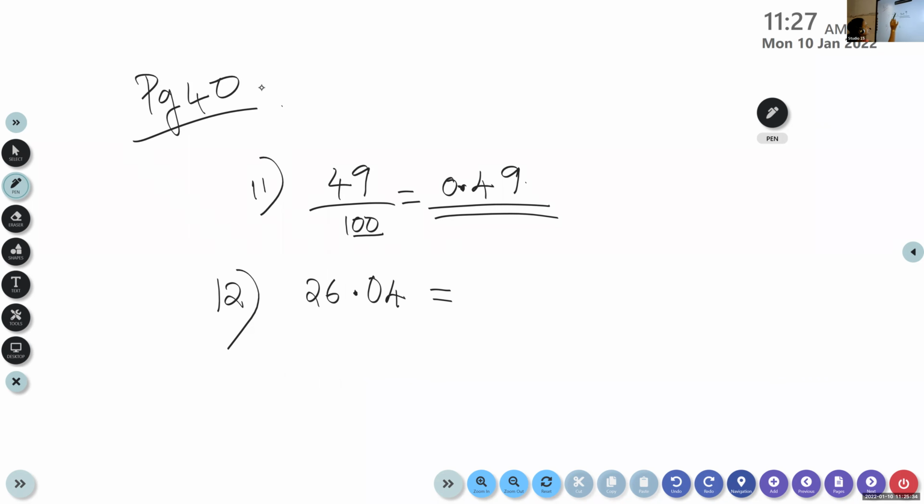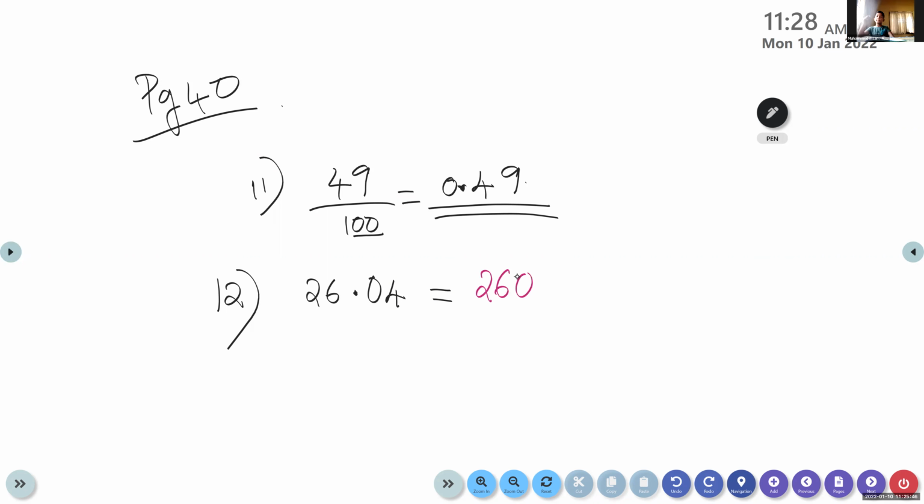Dave John, tell me the first step. What do we have to do? Ma'am, we have to write the number without decimal point. 2604, divided by 100. Why, children?